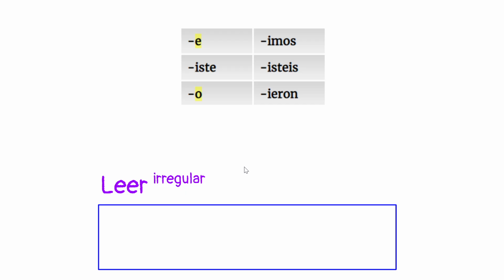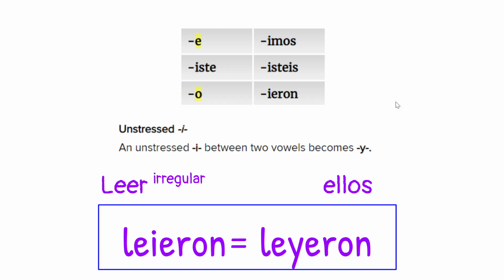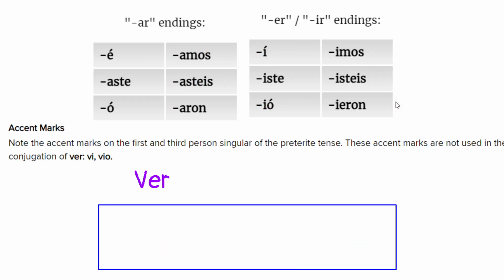Leer. This is irregular. Why? We'll find out, right? This is going to have that double E, which probably will be an I. We'll see. Our subject is ellos. So if it were ellos, I would take off my ER and add, it would be LEIERON. I've got a trapped I. I cannot change it to a Y. Leyeron. So when you have that stressed I between the two vowels, change it to a Y.